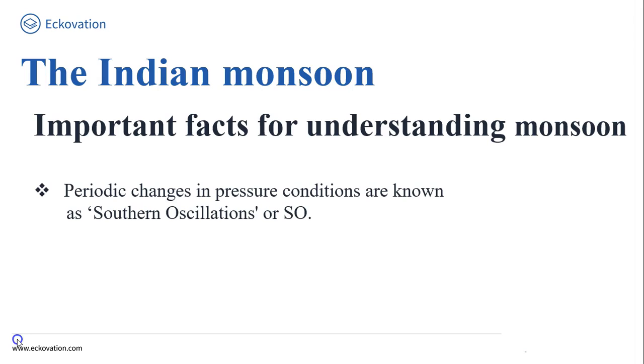My dear friend, normally when the tropical eastern South Pacific Ocean experiences high pressure, the tropical eastern Indian Ocean experiences low pressure. But in certain years, there is a reversal in the pressure condition and Eastern Pacific has low pressure in comparison to Eastern Indian Ocean.